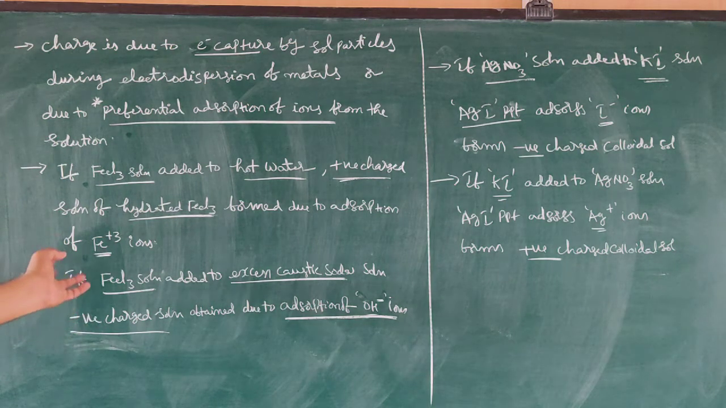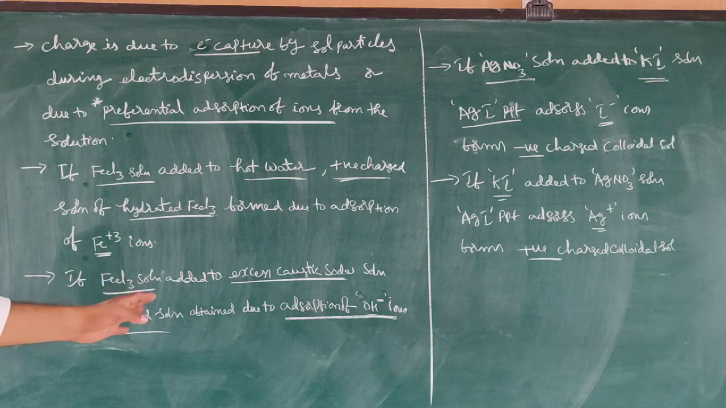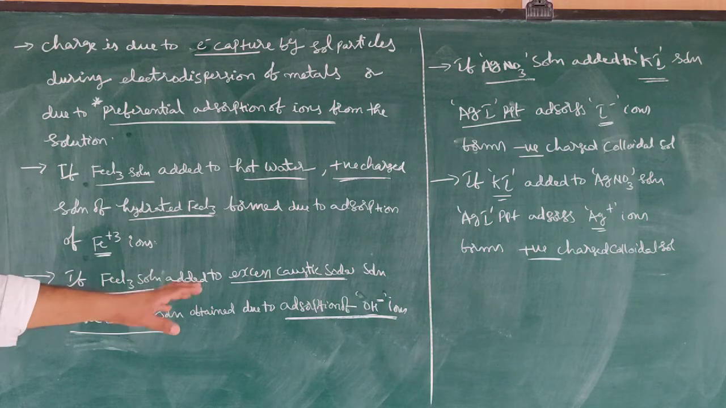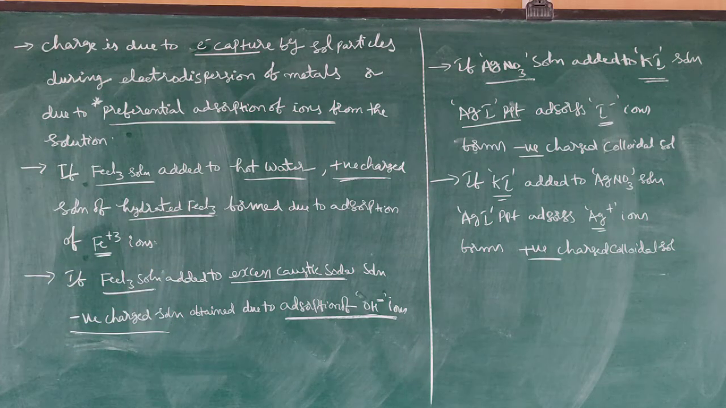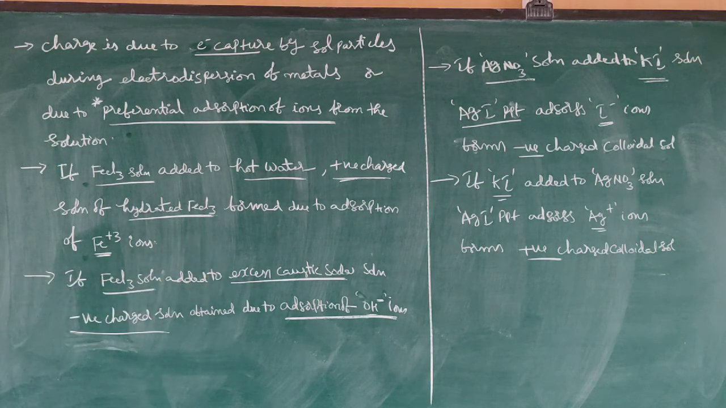If FeCl3 solution is added to excess caustic soda solution, then a negatively charged sol is obtained because of the adsorption of hydroxyl ions.